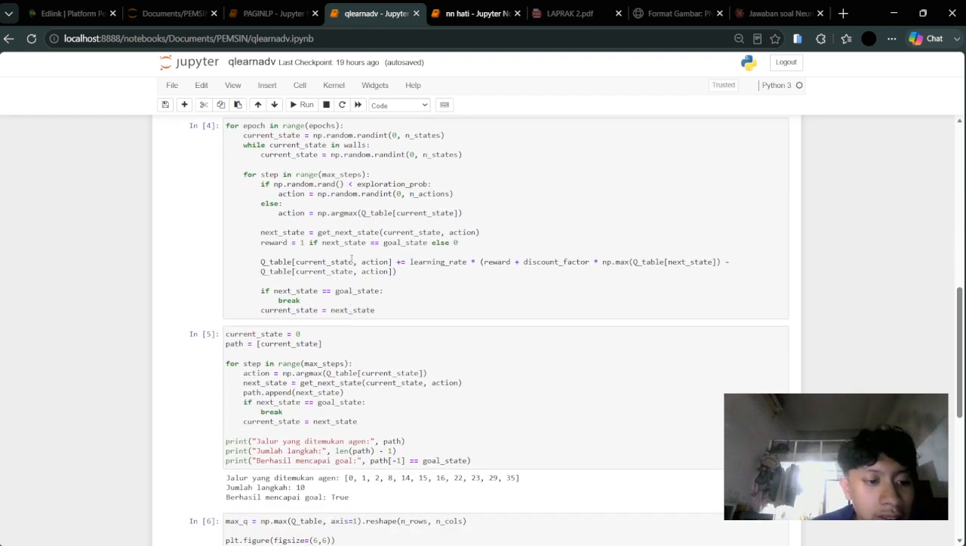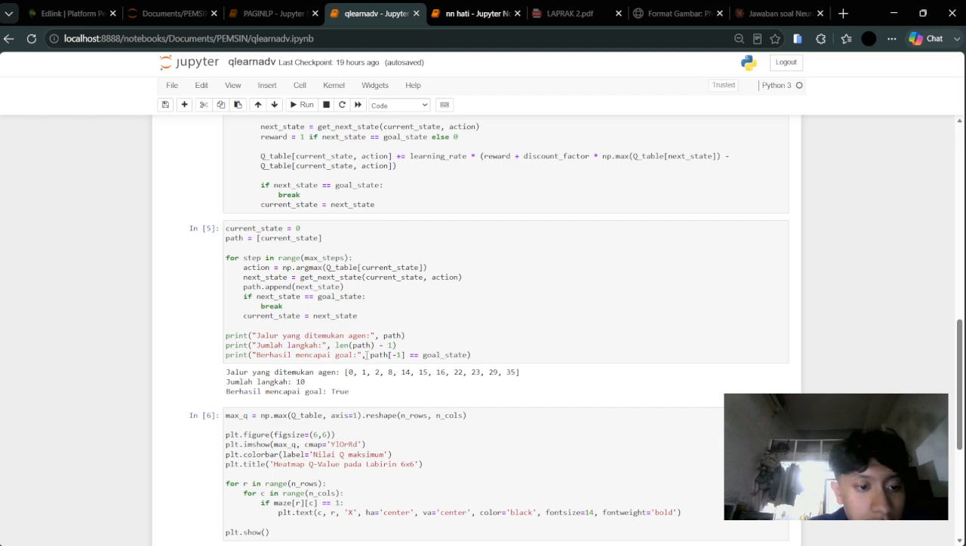After taking the action, the agent transitions to the next state via get next state, and then receives a reward of 1 if the next state is the goal and 0 otherwise. It then updates the Q table using the standard Q learning update rule, adjusted based on the immediate reward plus the discounted maximum future Q value. If the agent reaches the goal state, the episode ends immediately; otherwise it continues to the next step with the updated current state.